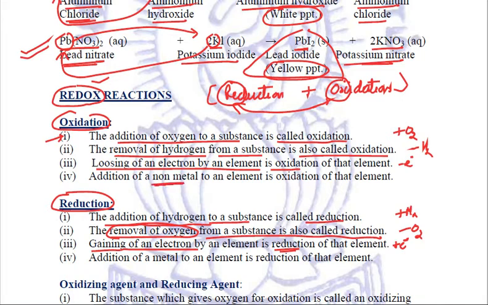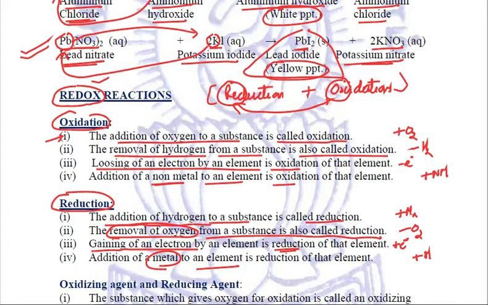Addition of a non-metal to an element is oxidation, whereas addition of a metal to an element is called reduction. So let us try to relate them separately now.